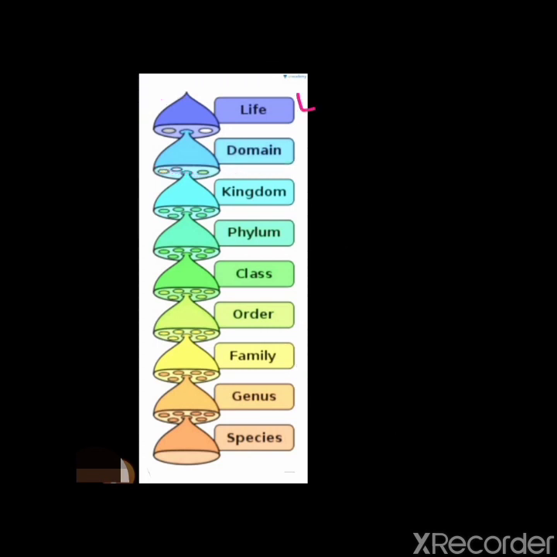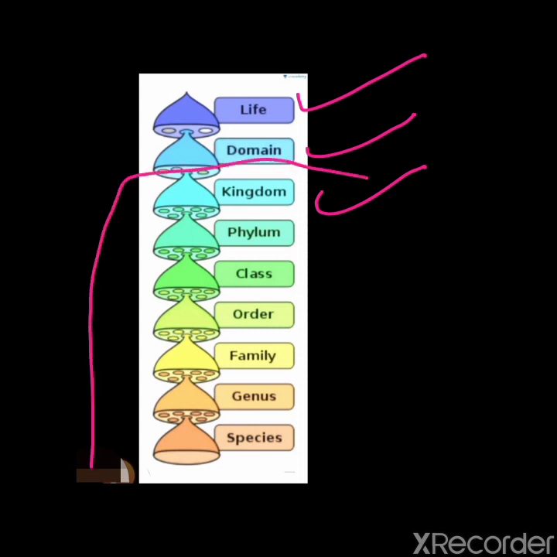Actually, first life comes, then domain, and after domain, then kingdom starts. But the level of our course is still kingdom, so we study from kingdom. Is it clear? But before kingdom, domain, and before domain, life is there.